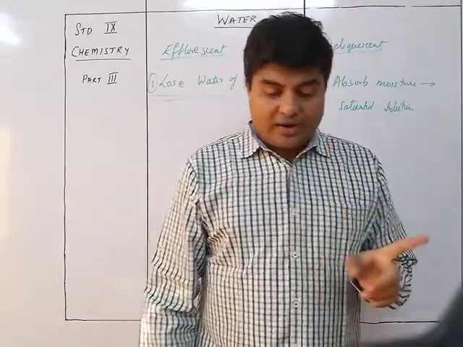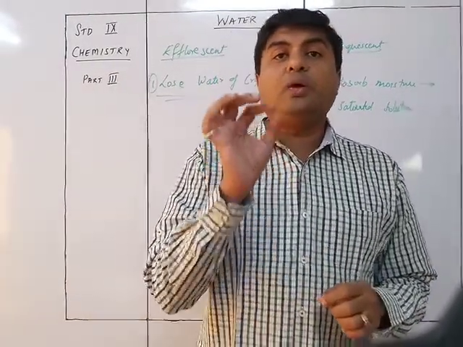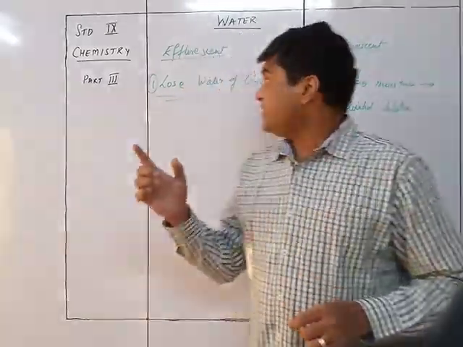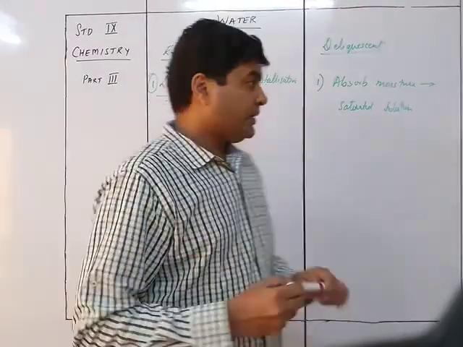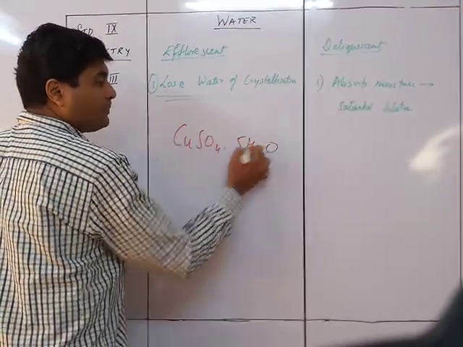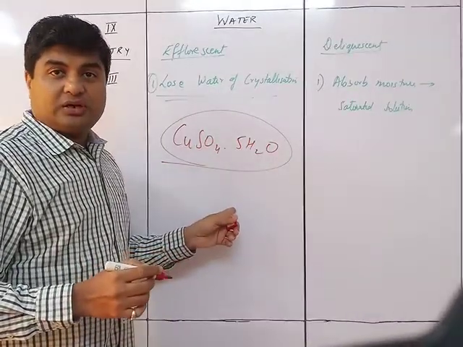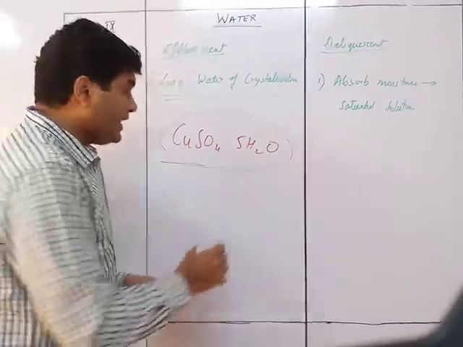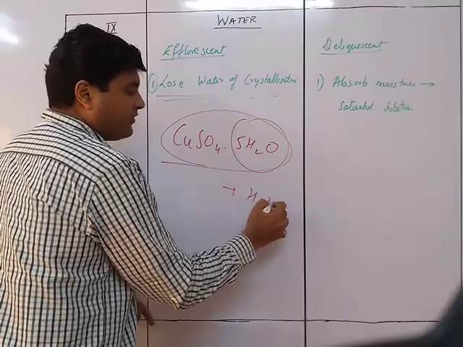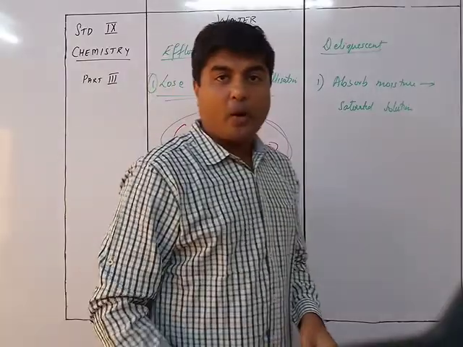But there is another thing which is called a dehydrating agent. A dehydrating agent is the one which can remove the water even from a compound. Take CuSO4.5H2O. It is already in the form of a compound. This 5H2O is part and parcel of this particular molecule. A dehydrating agent will be the one which can remove this just by its presence. So if I just bring H2SO4 near this, you will find that the blue colored crystal will become a white colored powder.